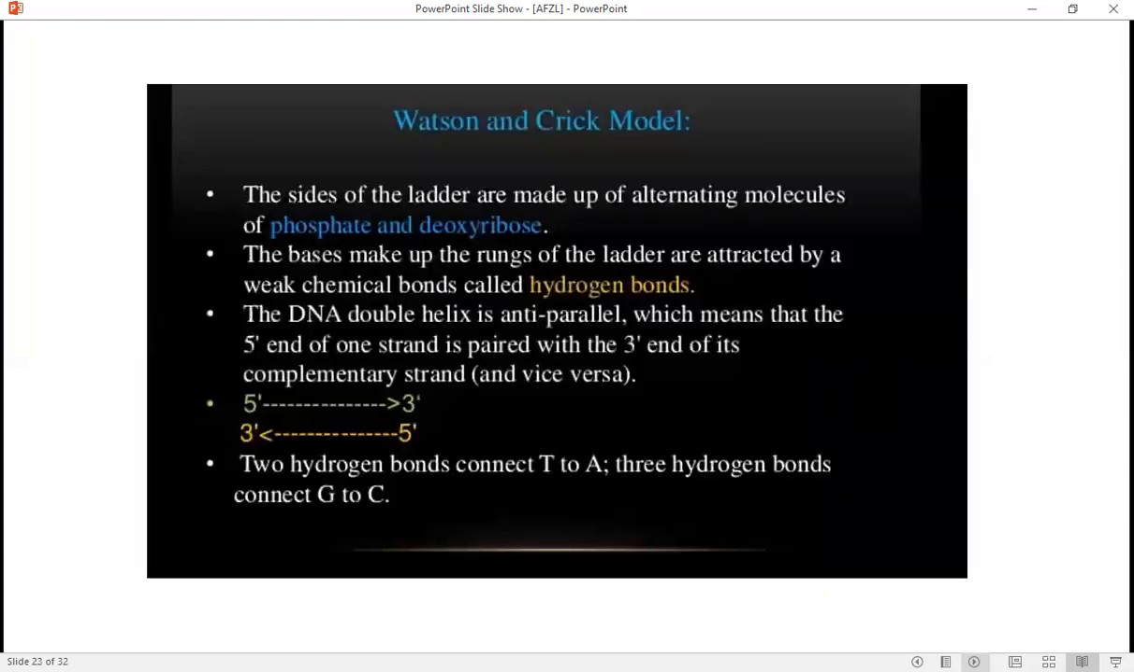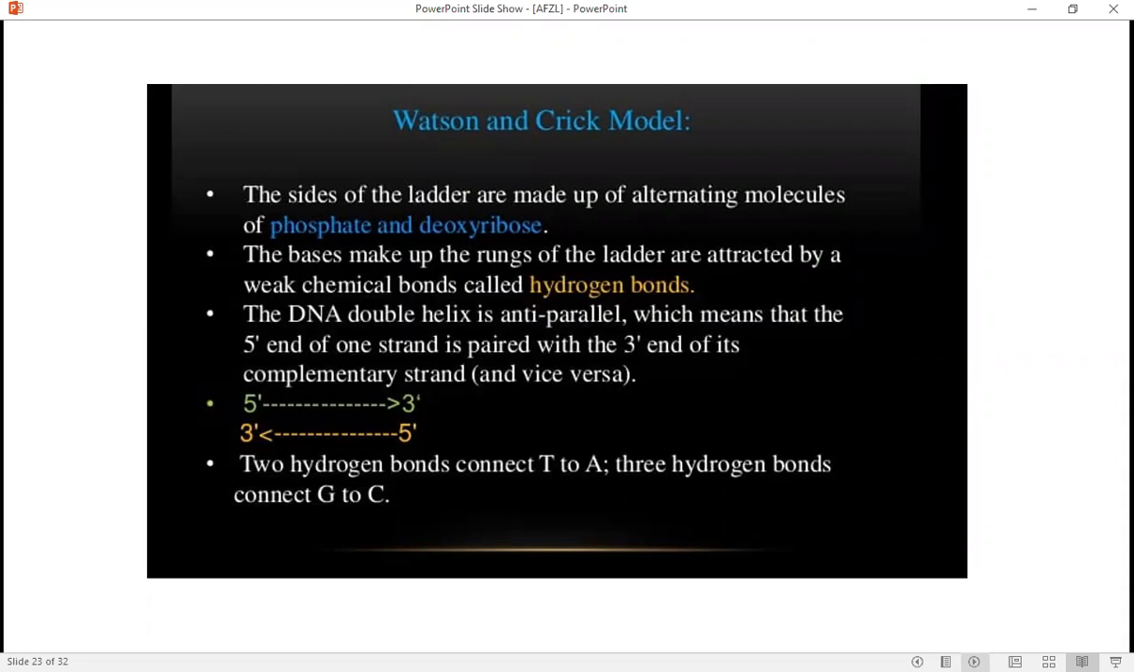The sides of the ladder are made up of alternating molecules of phosphate and deoxyribose. The bases make up the rungs of the ladder and are attracted by weak chemical bonds called hydrogen bonds. The DNA double helix is anti-parallel, which means that the 5 prime end of one strand is paired with the 3 prime end of its complementary strand and vice versa.